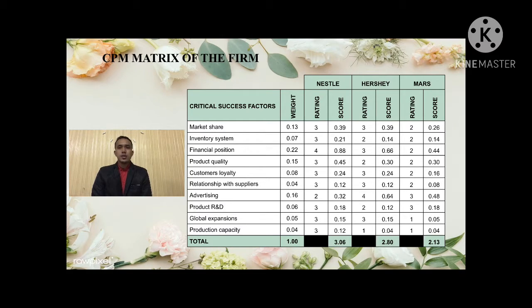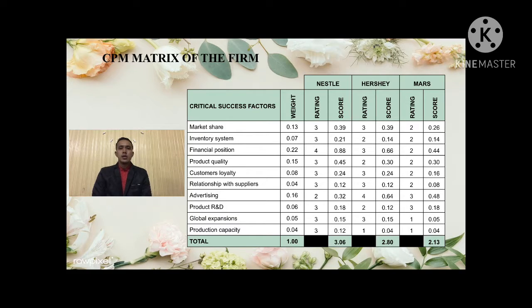As you can see on the table, the financial position for every firm is the most successful factor in CPM, weighted 0.22 compared to other factors. Next, the lowest weight, which is 0.04, is for the relationship with the suppliers, where this factor is not achieved. The successful factors of the CPM for every firm.